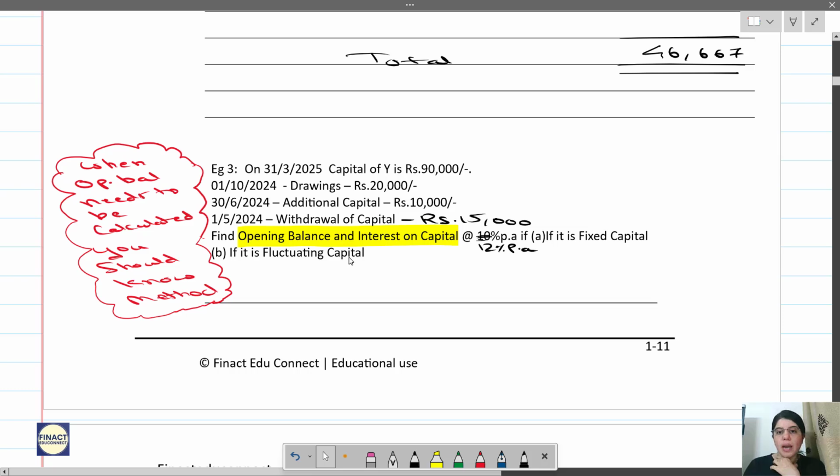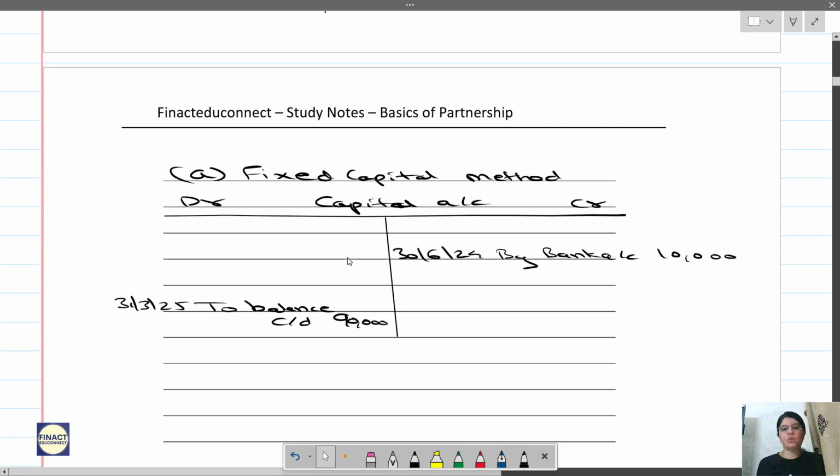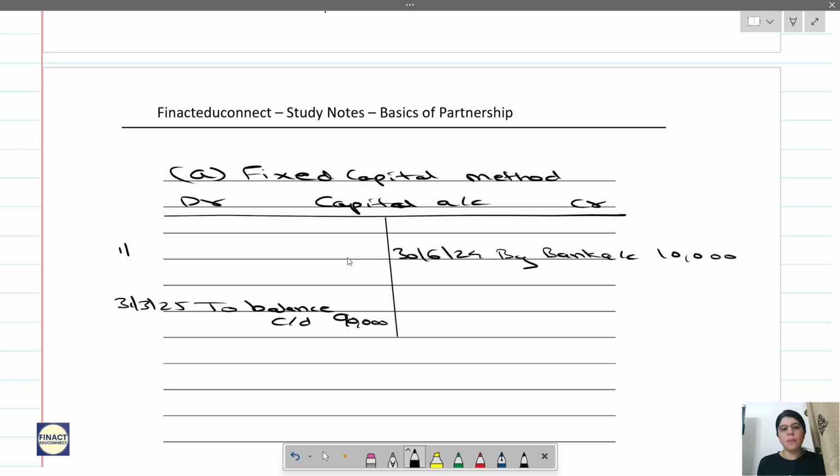So withdrawal of capital entry is capital account to bank account on 1st May 2024. So 1st May 2024, to bank account 15,000. Pay attention over here. This is very, very important. This type of questions will come. They will not simply ask you to calculate the interest on capital. Okay, they will be giving you something like this.